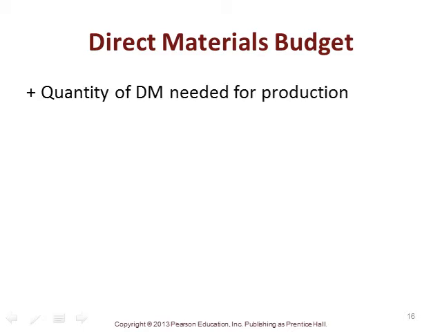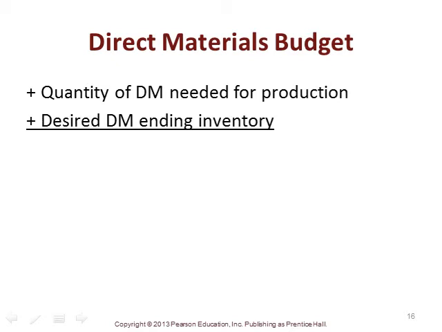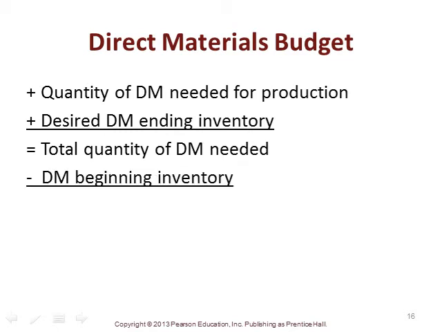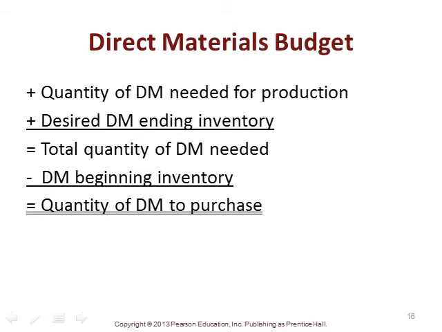And so next then we need to look at the direct materials budget, right? And so that's similar in completion to the production budget. The basic format is that we take the quantity of direct materials needed for production, and we just calculated the production budget, and we have a list of materials that go into our product, so we're able to determine the quantity of direct materials needed for production plus the direct materials needed for ending inventory, which gives us the total quantity of direct material we need, less the direct material we have in our beginning inventory, which gives us the quantity of direct materials that we need to purchase for that period.